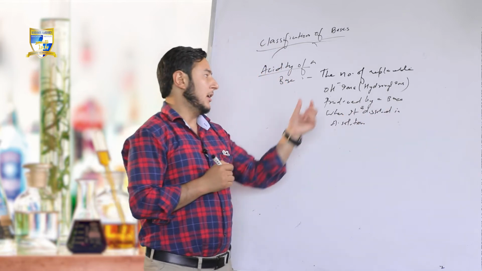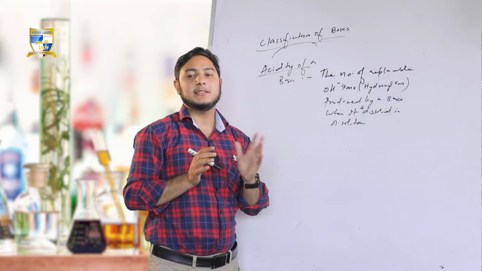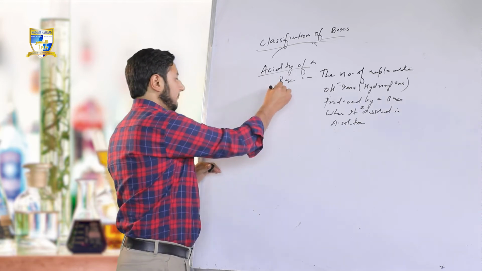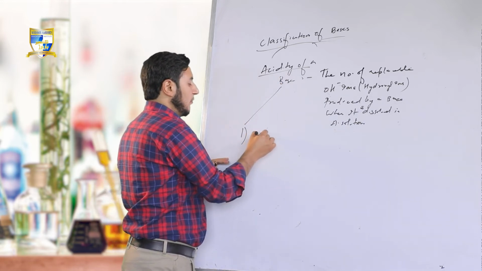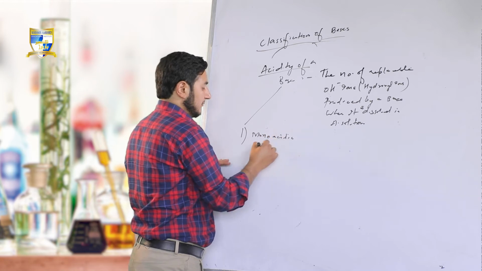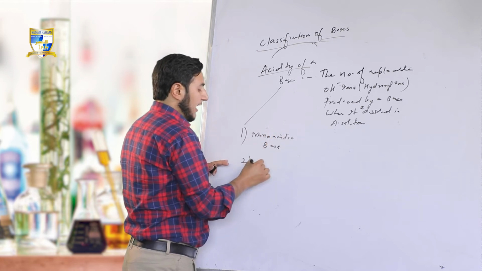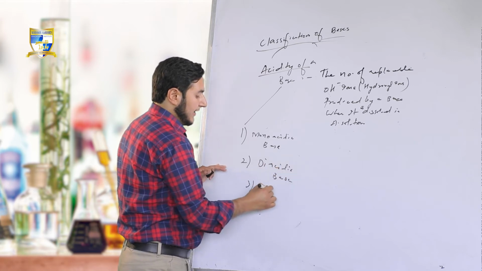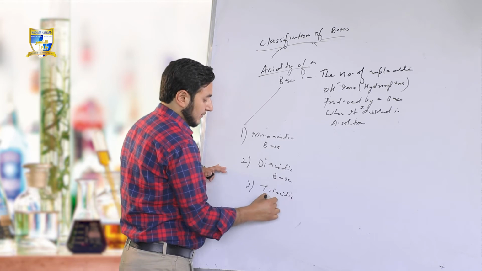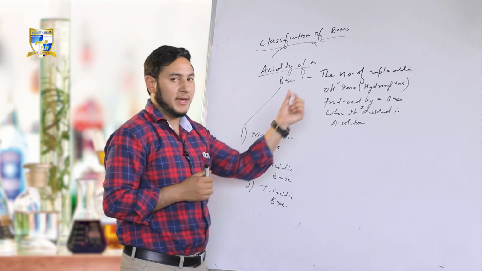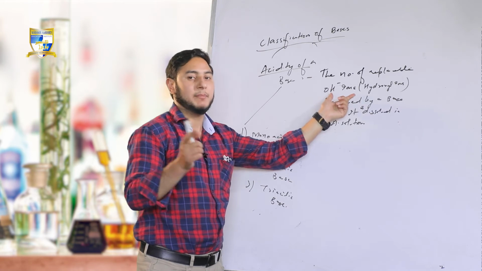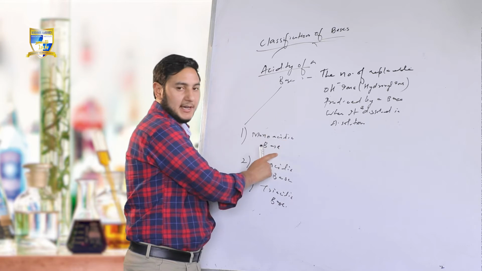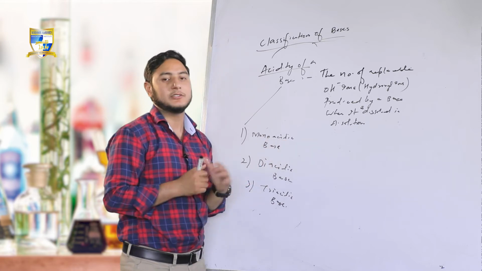Fine. On the basis of acidity, bases are of three types. The first one, monoacidic base. The second one, diacidic base. And the third one, triacidic base. Acidity of a base is how many OH negative ions are released when a base is put in aqueous solution.